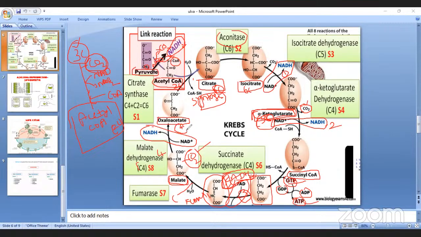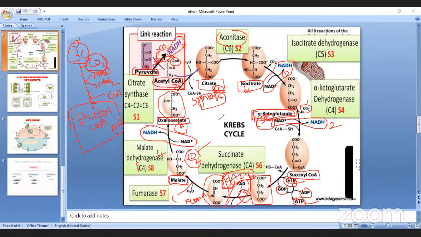So we start with 4-carbon oxaloacetate. The Krebs cycle starts with 4-carbon oxaloacetate and again ends with 4-carbon oxaloacetate. So this 4-carbon oxaloacetate reacts with 2-carbon acetyl coenzyme A, and as a result the 6-carbon citric acid is formed, right?